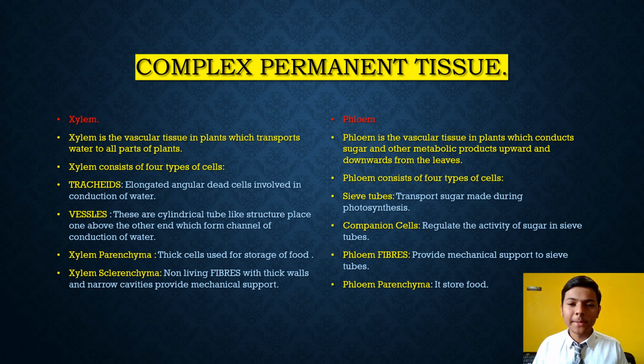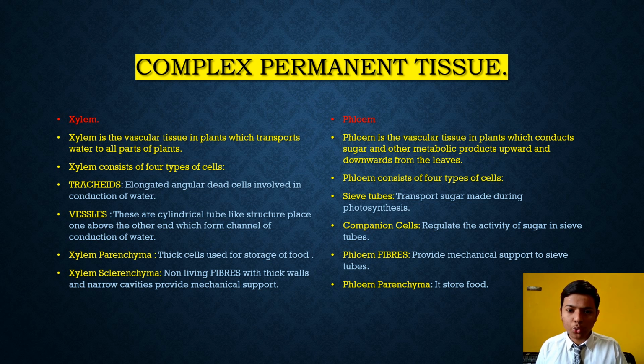Xylem is the vascular tissue in plants and it transports water to all parts of plants. Whereas phloem is the vascular tissue in plants which conducts sugar and other metabolic products upward and downward from the leaves.